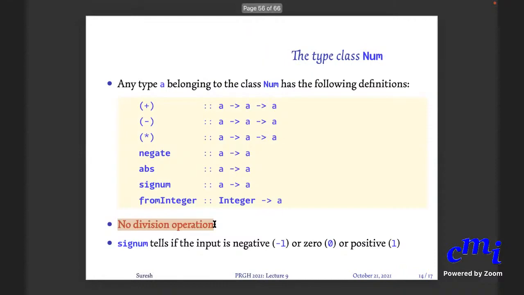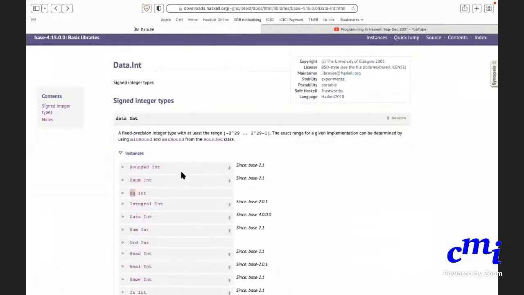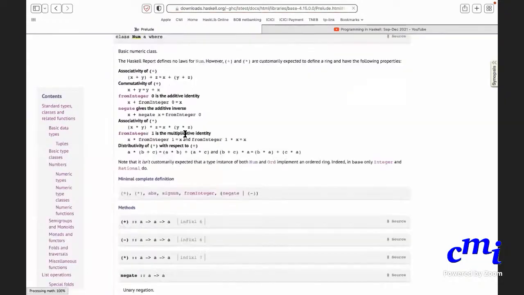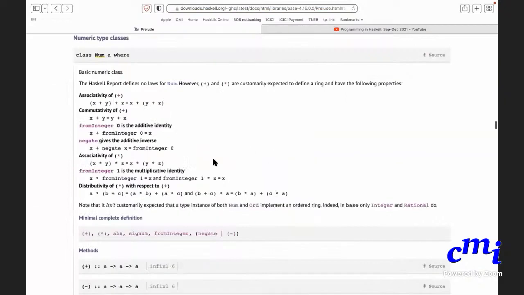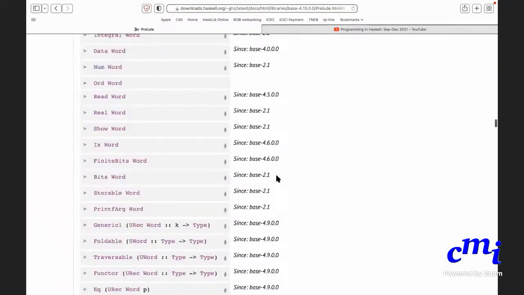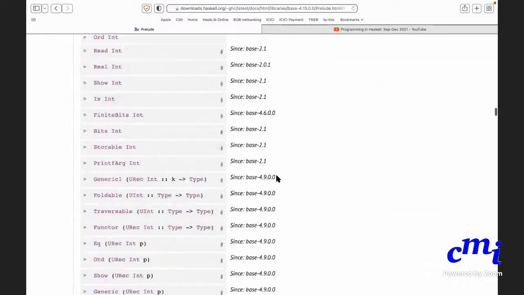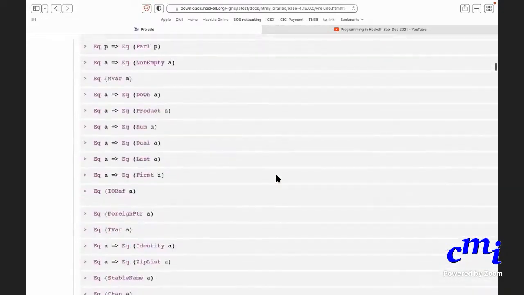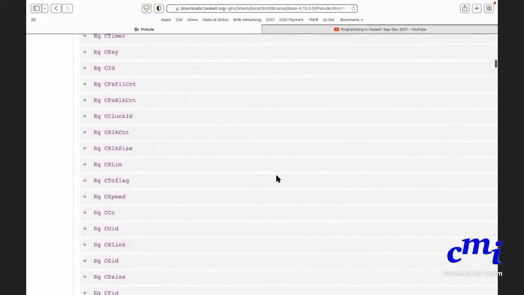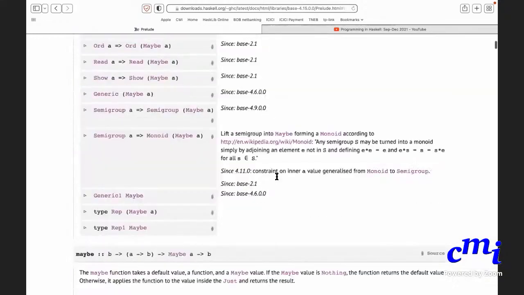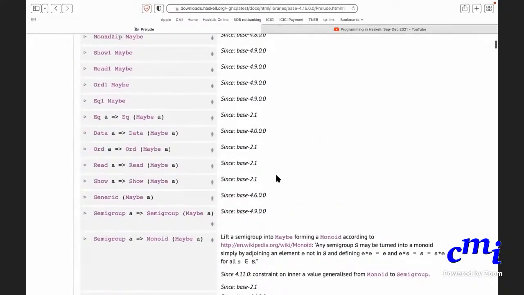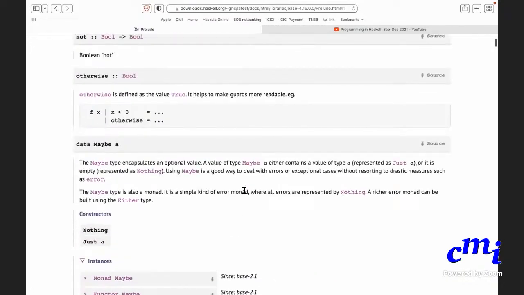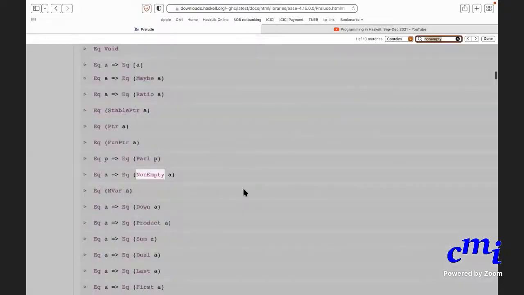Before that, let me go to Num. Let me go and show you Num. Is the font okay, or should I increase the font size? Since it's only on the browser, I can increase the font size. You're able to see it, right? Where was I? I wanted to go to Num. Sorry.